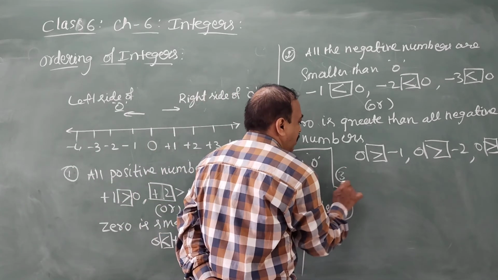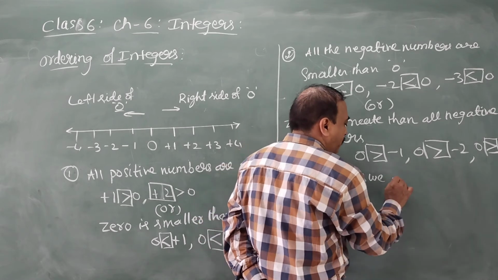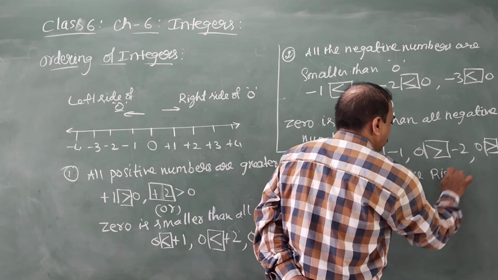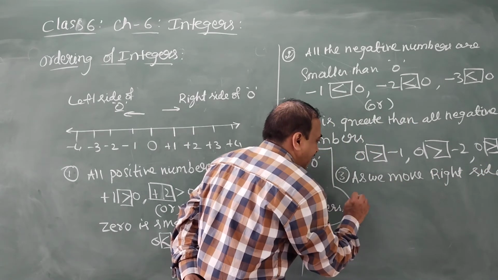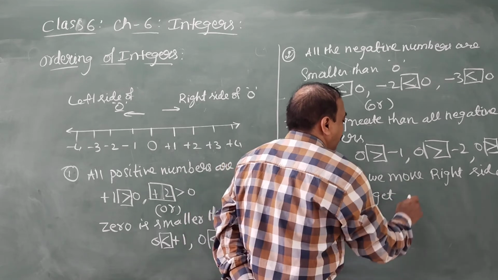As we move right, we get bigger numbers.